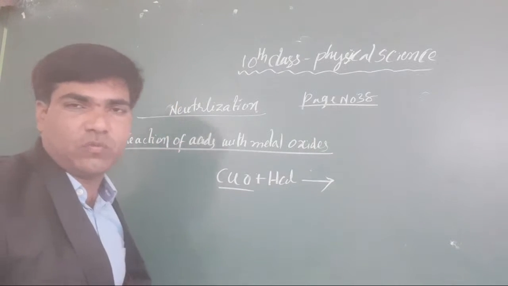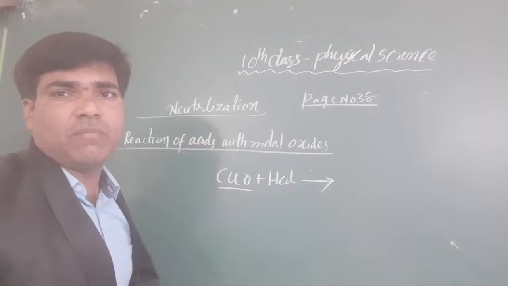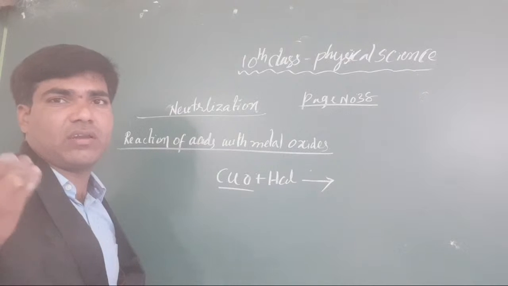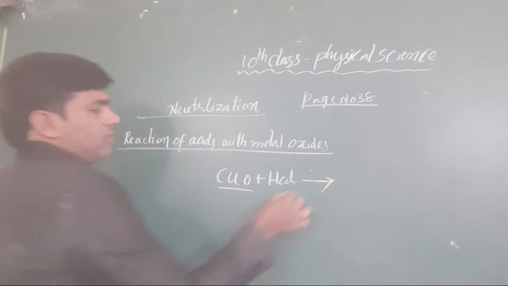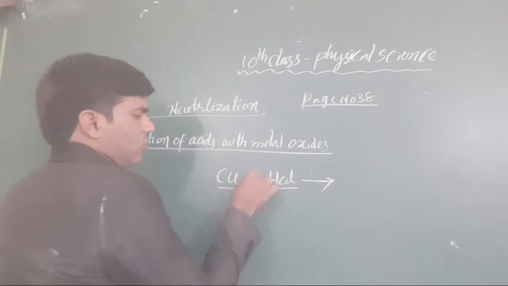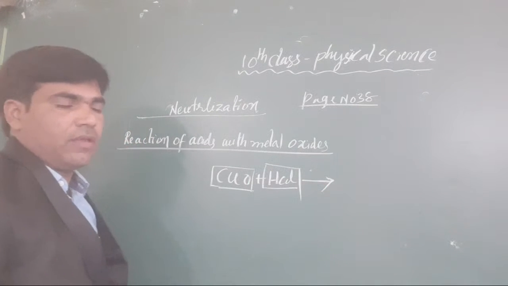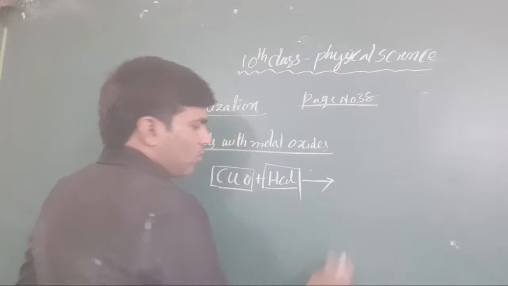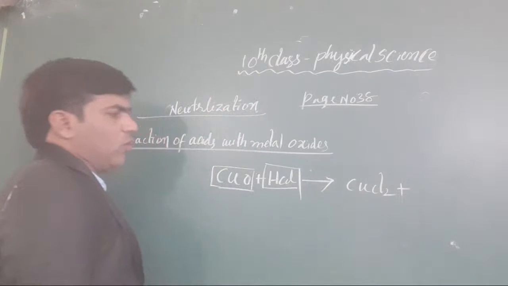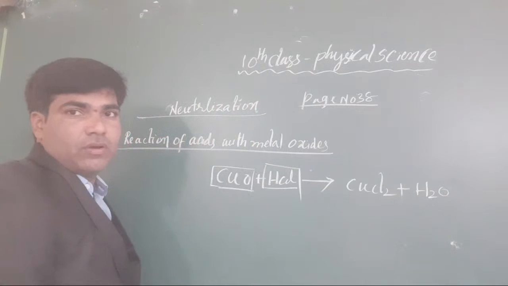I am giving it as homework for you. Write the chemical equations for the chemical changes due to the acid reactions or base reactions with other acids, you check with another acid. Next, when copper oxide is combined with hydrochloric acid, it gives copper chloride plus water. Clear or not, all the students?